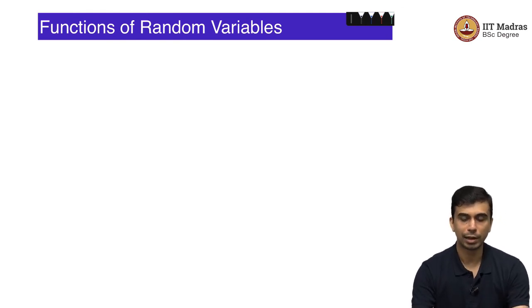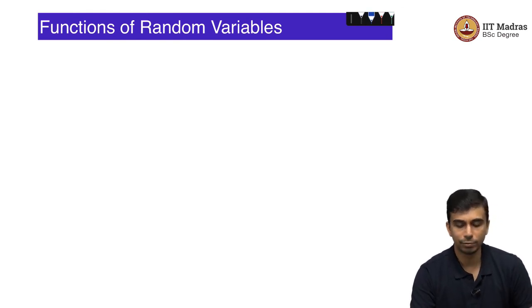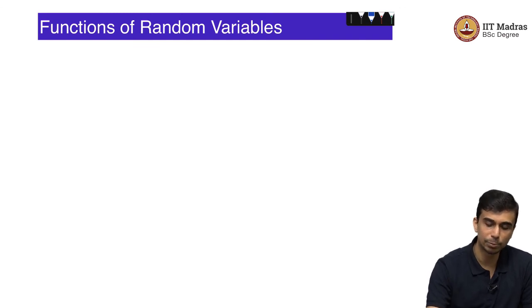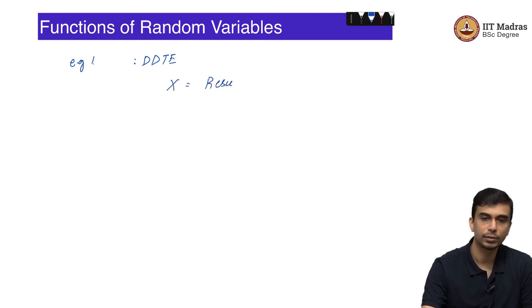Moving on to another useful tool, we can have functions of random variables. The same way you can have functions of real valued constants or variables, you can have functions of random variables also. For example, let us take example 1, the double dice throw experiment.